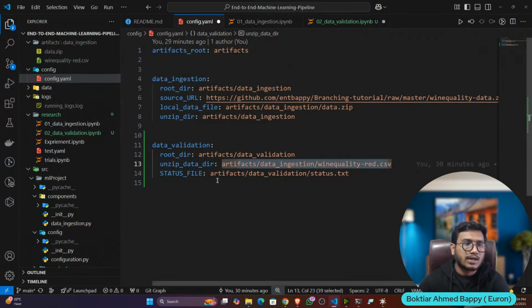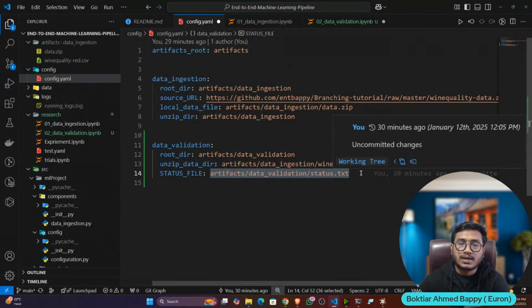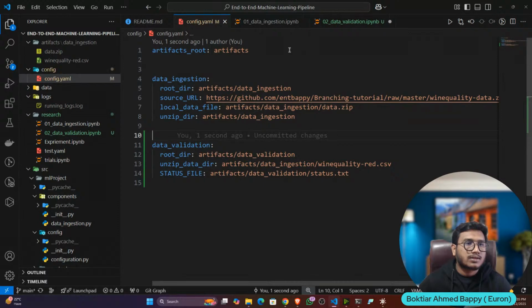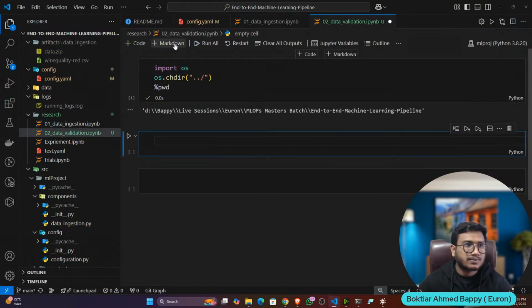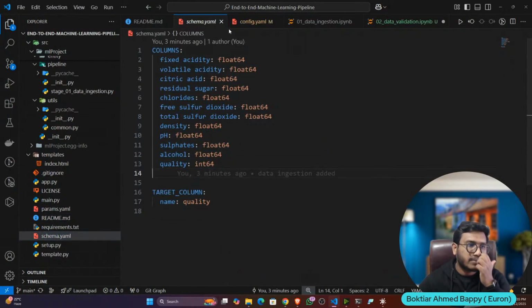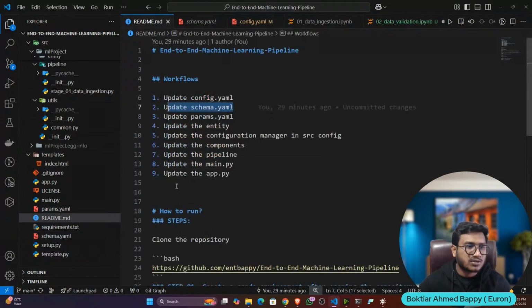This is my data location. After verifying, I also need to give a status whether my data is fine or not. If fine, I will give true, otherwise I will give false. This is the status file I will create, and inside that I will write this status. So this is my config.yaml. Now the schema, I don't need to write because I already prepared it. Parameters I also don't need because parameters are also ready.